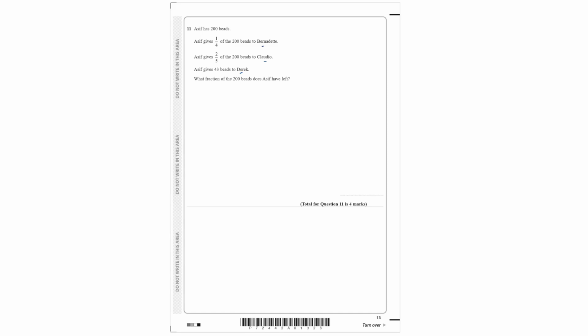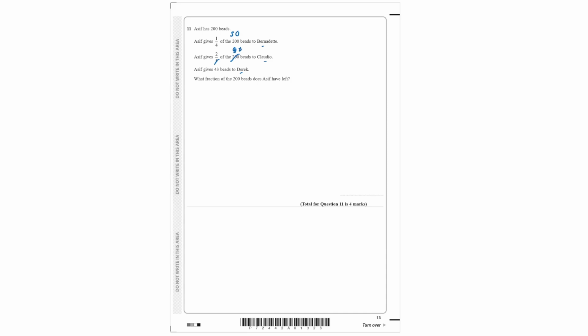So we see here 1/4 times 200 is simply 50. And 2/5 times 200, we can cancel this out. 200 divided by 5 is 40. So 40 times 2, that is 80.